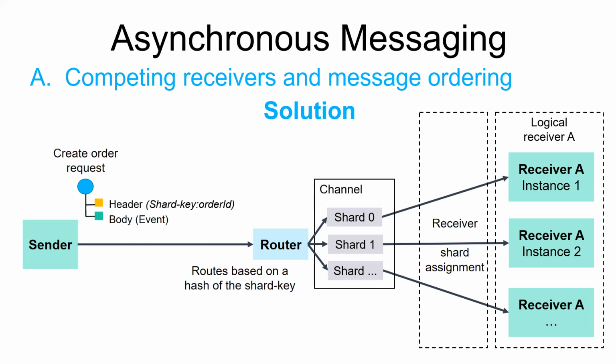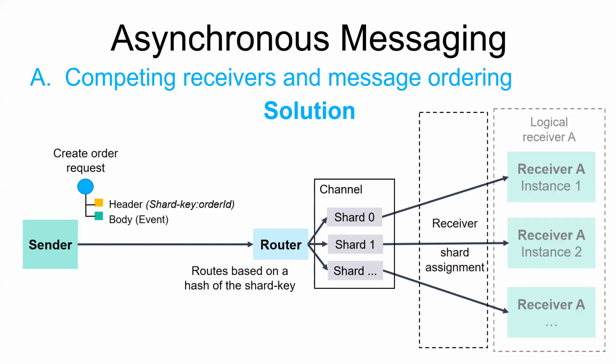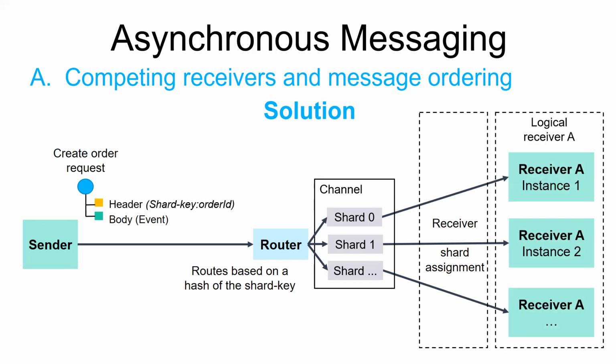The messaging broker groups together multiple instances of a receiver and treats them as the same logical receiver. Apache Kafka, for example, used the term consumer group. The message broker assigns each shard to a single receiver. It reassigns shards when receivers start up and shut down. In this example, each order event message has the order ID as its shard key. Each event for a particular order is published to the same shard, which is read by a single consumer instance. As a result, these messages are guaranteed to be processed in order.